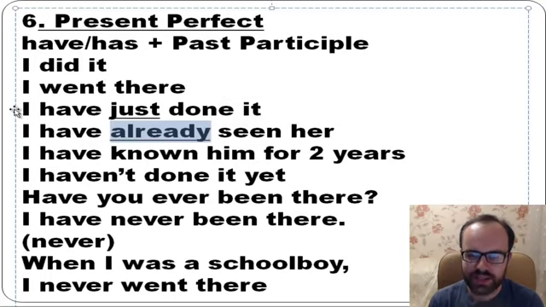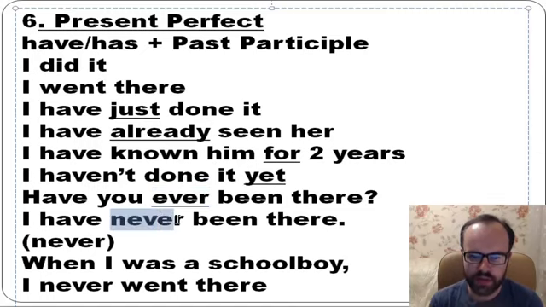I have just done it. So have plus past participle is the third form. So if you have just, it has this meaning, you need to use present perfect. Already: I have already seen her. I have known him for 2 years. I haven't done it yet. Have you ever been there? Ever, yes, if you want to use ever in questions, you also use present perfect.